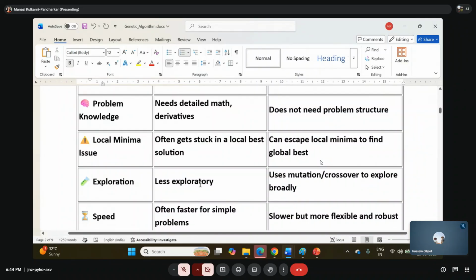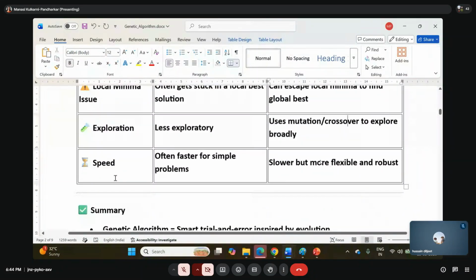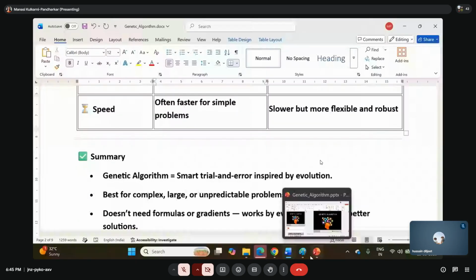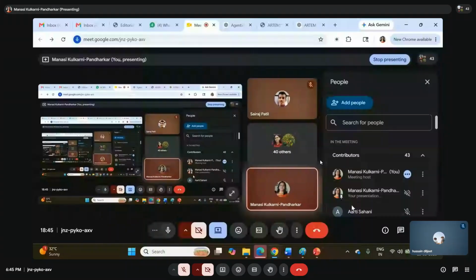Then exploration. It is less exploratory. It uses the mutation and crossover to explore broadly. We will see what the mutation and the crossover are afterwards. See, fast. Okay, for simple problems we are going to get, but still, for complex problems it is going to be fast because it goes in parallel. Okay, are you with me everyone? Hello? Yes or no? Up to this, समझ में आ रहा है ना? Yes. Okay.